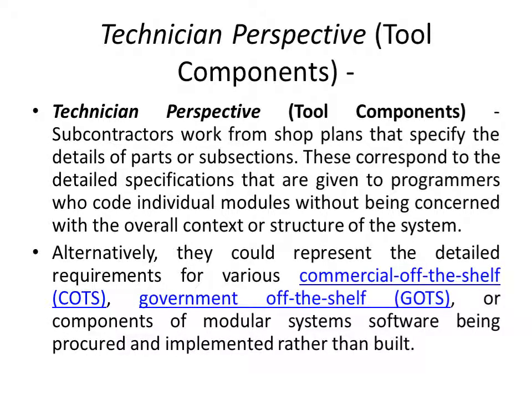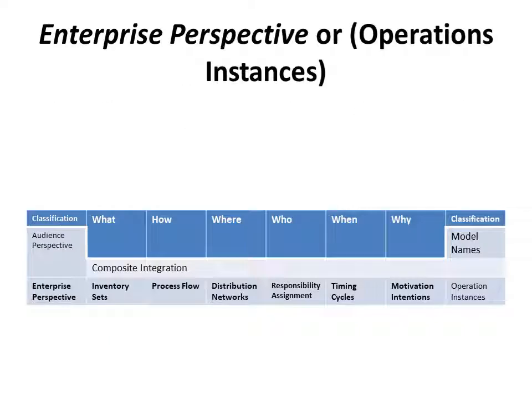Alternatively, they could represent the detailed requirements for various commercial off-the-shelf (COTS), government off-the-shelf (GOTS), or components of modular system software being procured and implemented rather than built. So these are the technical perspective or tool components.